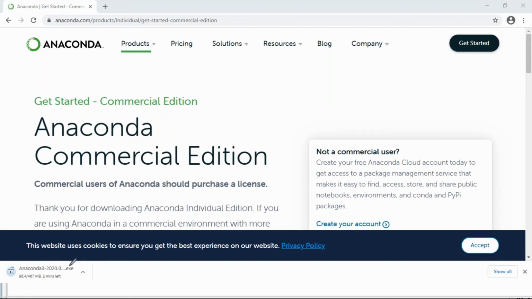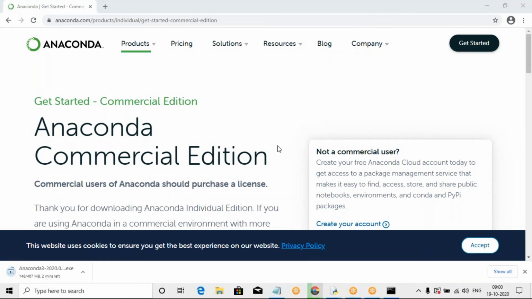Please wait for a few minutes because Anaconda is being installed. The 2020 latest version: after downloading, install the software. It will be available; the maximum time is only 2 or 3 minutes. 467 MB is required. Up to now, 150 MB has been downloaded, so wait for a few minutes only.